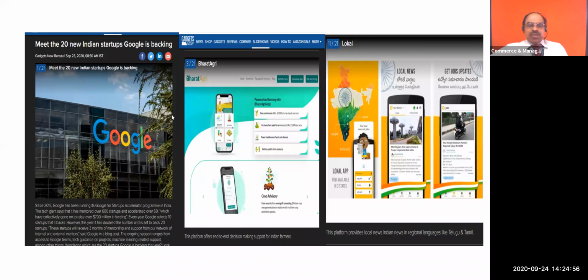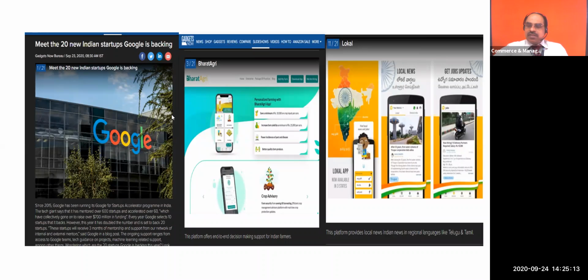Good. Here you can see recent news I saw only yesterday, and I have shared it with you this morning. Even Google is going to fund some entrepreneurs.